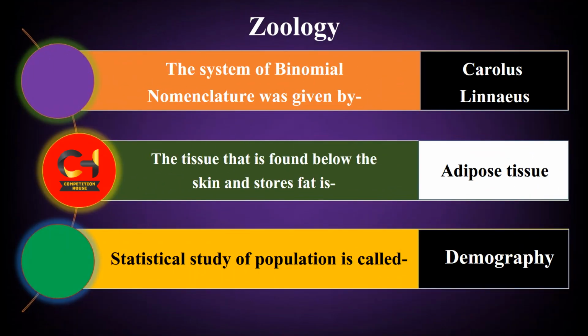The system of binomial nomenclature was given by? Answer is Carolus Linnaeus. Next question, the tissue that is found below the skin and stores fat is? Answer is adipose tissue. Next question, statistical study of population is called? Answer is demography.